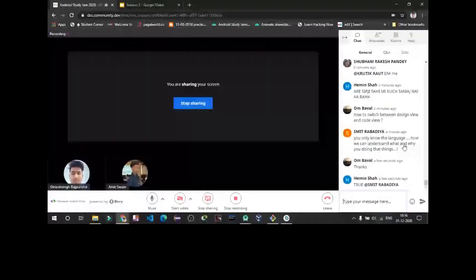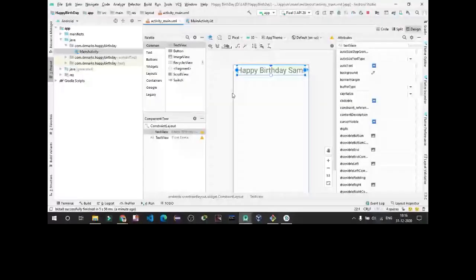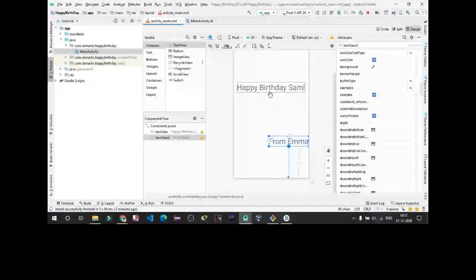Smith, it's not a different language you need to learn in this. You just need some basics, like there are text views and different types of views present in here. You have views like the constraint view, in which you make any view constrained with the edge of the box or with each other. Like we can constrain this to this from Emma. So it is connected with Emma. If I change the size of Emma from down, its size will also get changed.